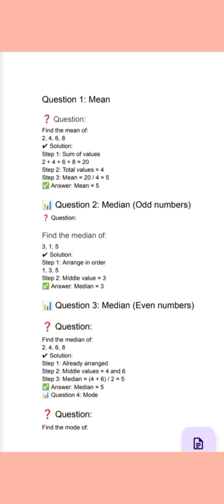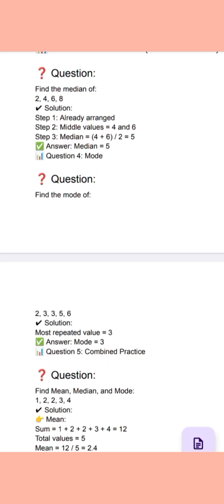The median of even numbers: find the median of 2, 4, 6 and 8. The data is already arranged in ascending order. So now the middle values are 4 and 6. First we add them and divide by 2. 4 plus 6 divided by 2. The median is 5.